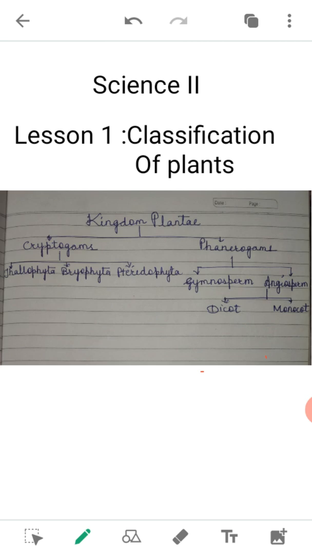See angiosperm. They have a covered seed. Examples of angiosperm are mustard, maize. Now see, angiosperm is divided into two groups. They are dicot and monocot. Dicot means the seed has two cotyledons. Such a plant is called a dicotyledonous plant. And in monocot, the seed has a single cotyledon. That is called monocot.